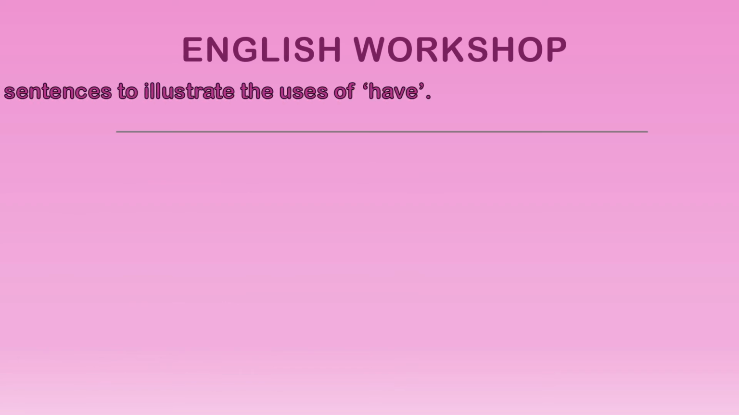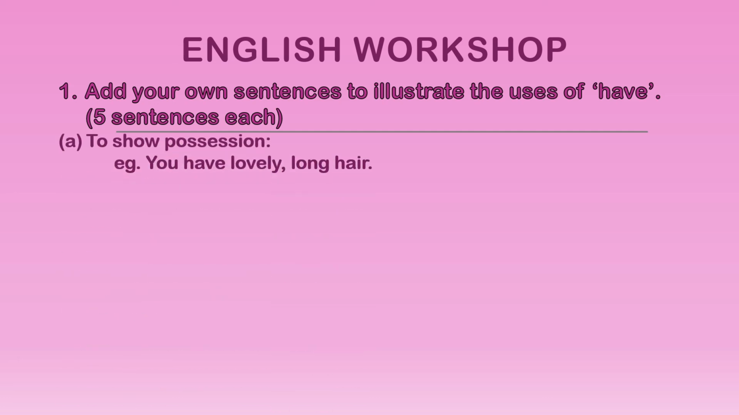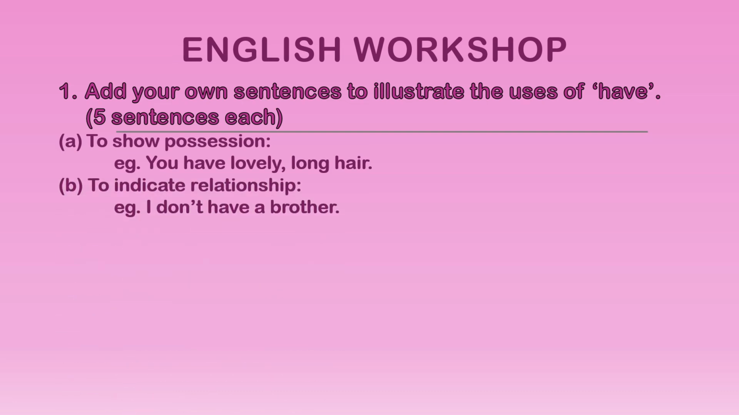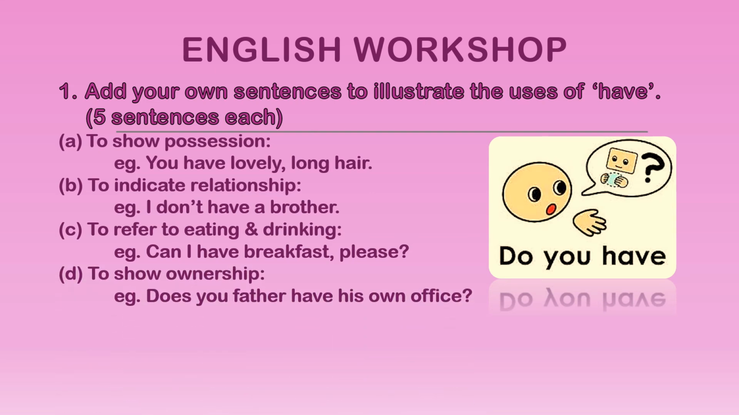Workshop question 1. Add your own sentences to illustrate the uses of have. You have to write 5 sentences each. The first one to show possession. The example given to you is you have long lovely hair, and you have to write 4 more. Second, to indicate relationship. For example, I don't have a brother. Thirdly, when you're referring to eating and drinking, can I have breakfast please? To show ownership, does your father have his own office?